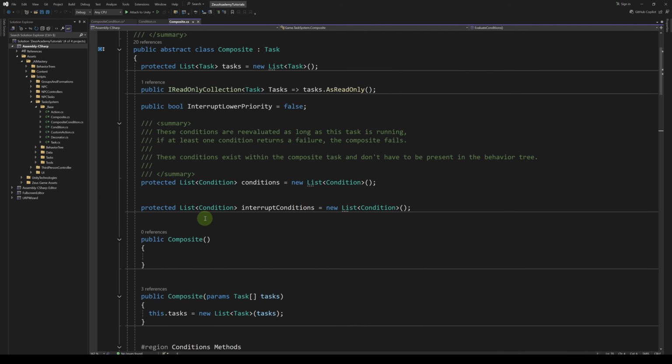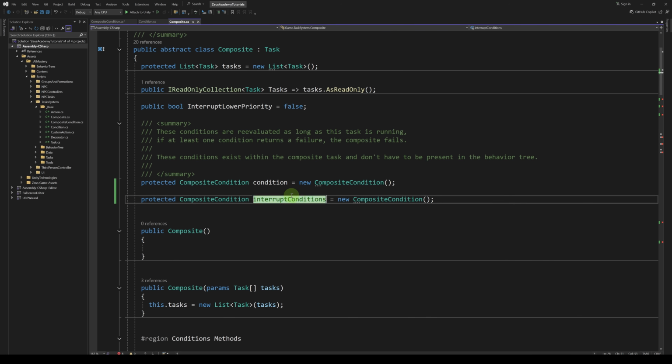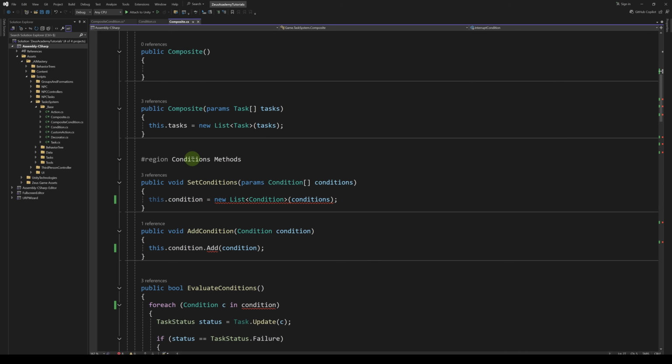Now let's go back to our composite class. Instead of using these lists, we're going to use a composite condition. We're going to use a composite condition for conditions and for the interrupt conditions. Let's rename them to just condition and interrupt condition. That would be more appropriate. Now let's go to our condition methods.